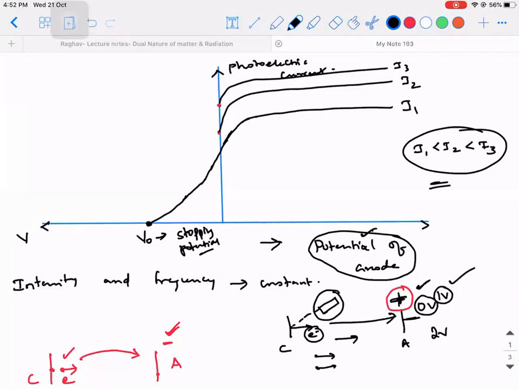Did you guys understand what stopping potential means? Stopping potential is that value of the negative potential which is given to the anode to completely cut off the photoelectric current. Is it clear? So the next question that is going to come is, why are we even doing it, guys? Why do we need to give a negative potential and torture those electrons? Why are we doing it?